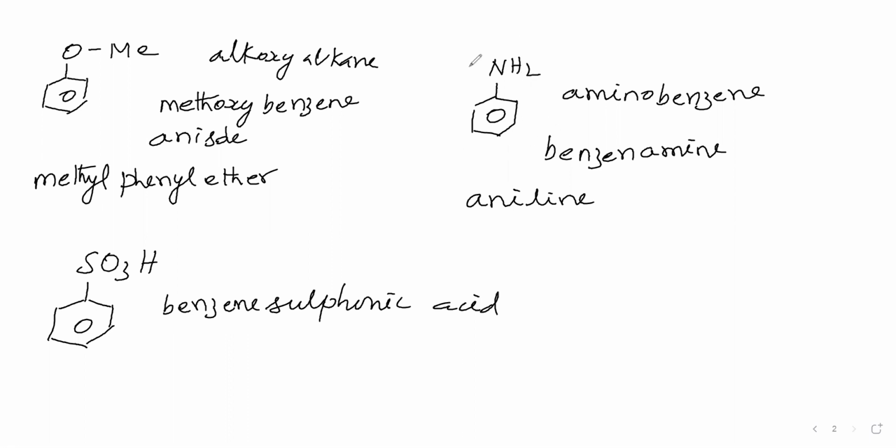Now we will take this functional group. This functional group is NH2. For this functional group, the prefix word is amino, and the secondary suffix word is amine. Here we have used the prefix word amino. Here we have used the suffix word amine. This benzene word we have used. So amino benzene, benzene amine.